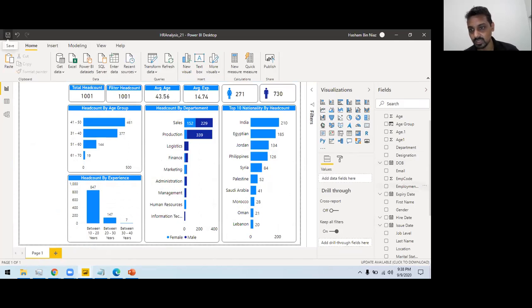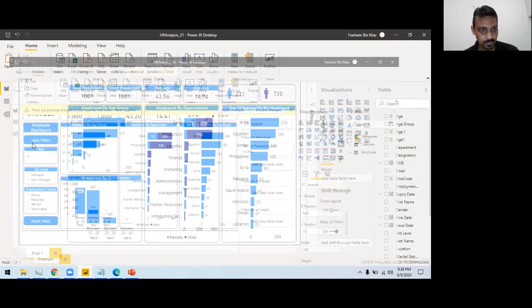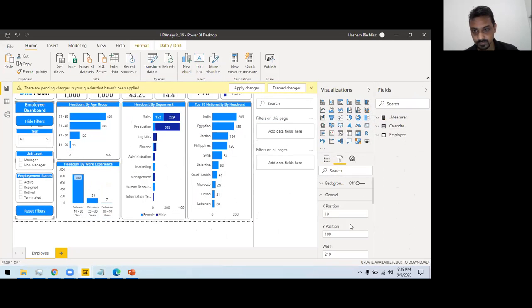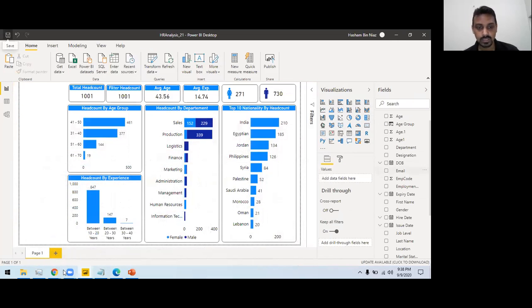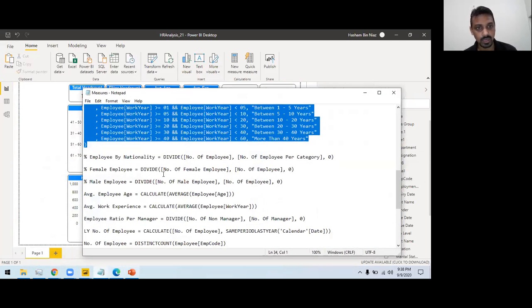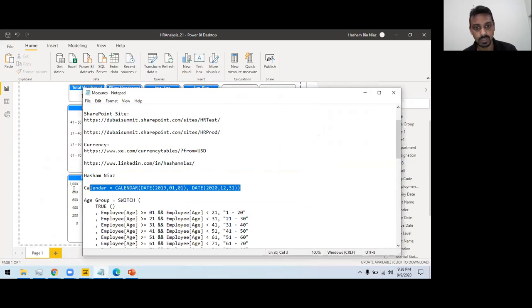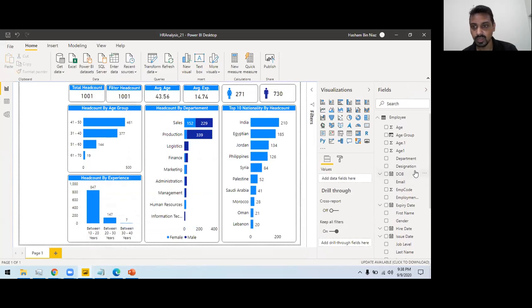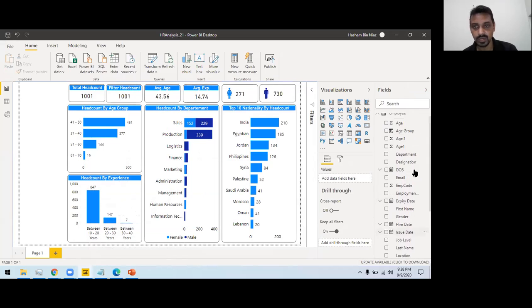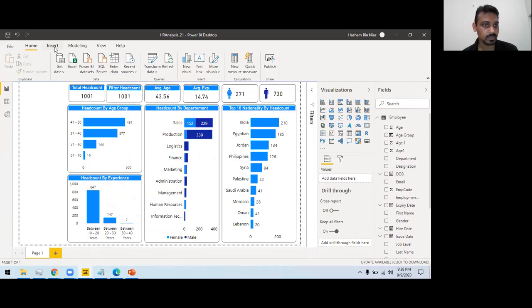So if I put this year filter for a particular year, I have this calendar table available here. If you are familiar with the calendar table, you can create one, or even if you don't have a calendar table, you can create one from within the source.